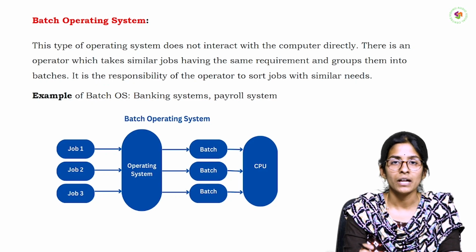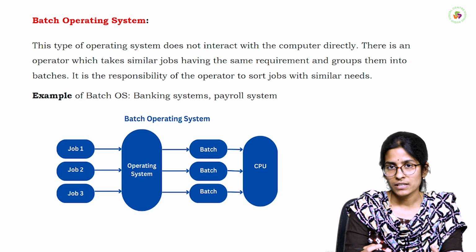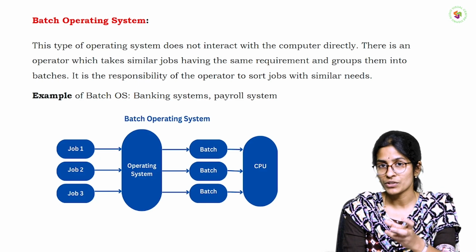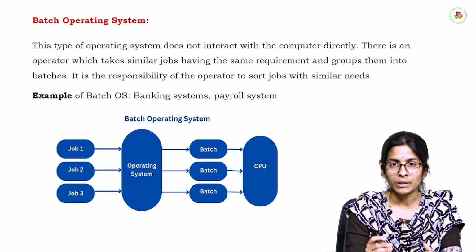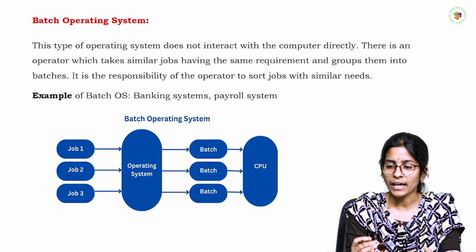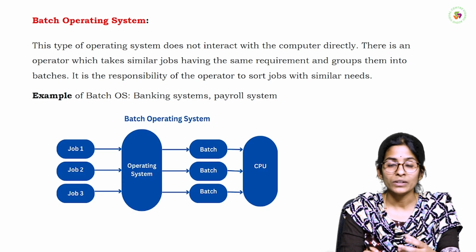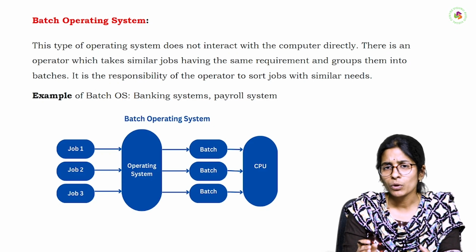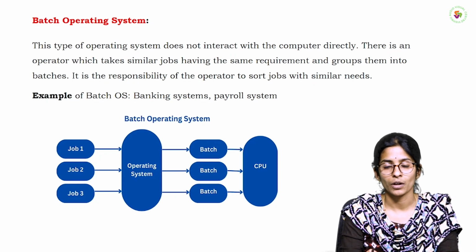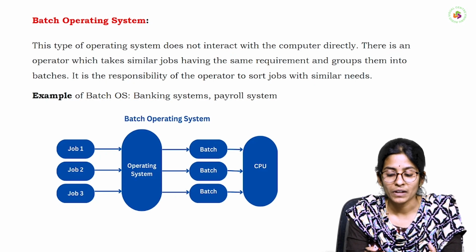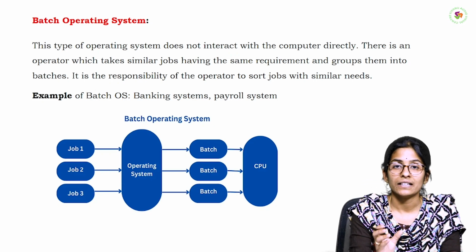In that operating system, the CPU is in the main memory, and the CPU executes the batches one by one. If the CPU selects one job first, it executes that job properly. At that time, in the middle of the execution, if there is an IO device interrupt for that batch, the batch does that IO operation. At that time, the CPU is in an idle stage. It doesn't take the next job. So in this batch operating system, that is the main disadvantage: CPU idle time is more.